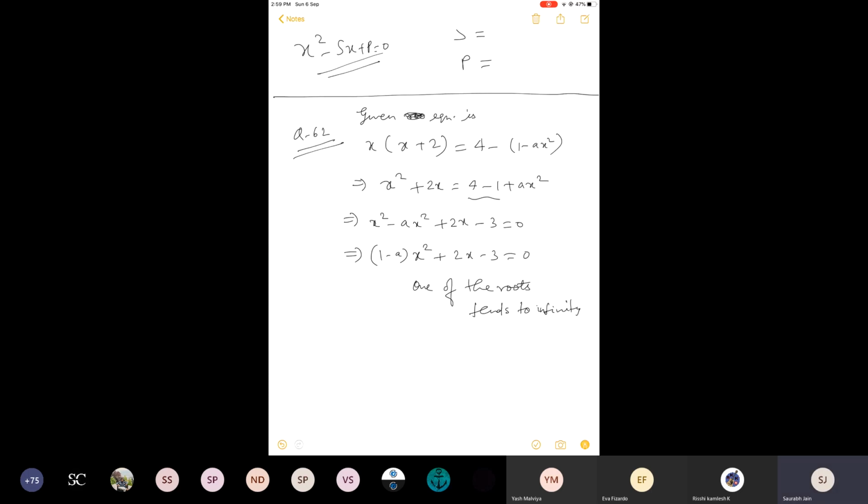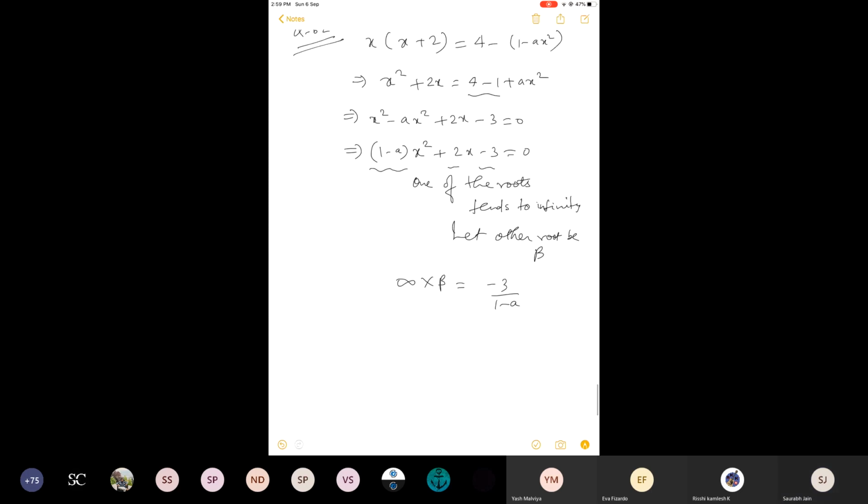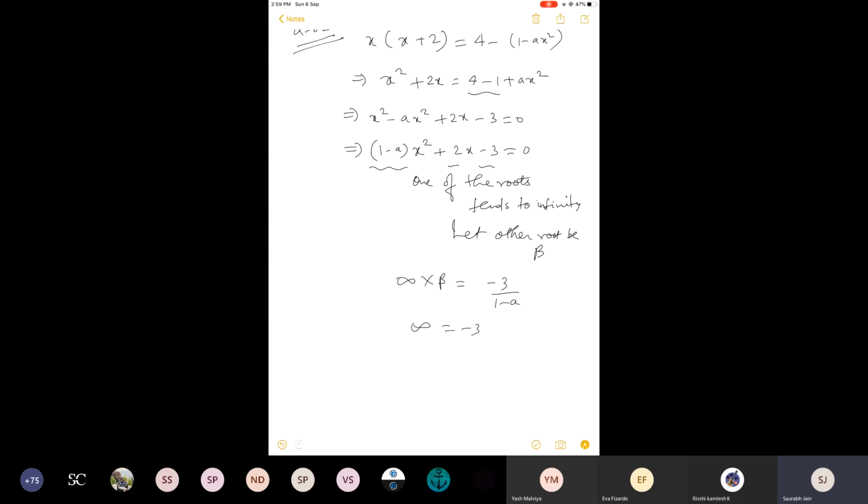Okay, so one root is tending to infinity, nothing is said about the other root, right? So let the other root be beta. Try to understand this concept, though it is like a common concept in mathematics. They are saying that one root is infinity, nothing is said about the other root, so I select it as beta, and I am using the product of roots. So alpha into beta is c by a. This is what is written. This is working as a, this as b, this as c. So here it is infinity, and here it is this.